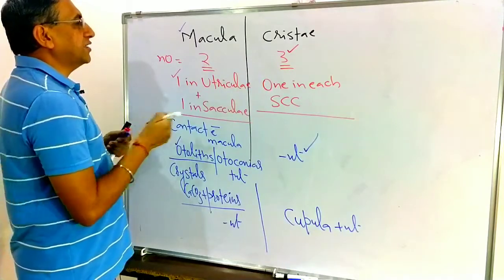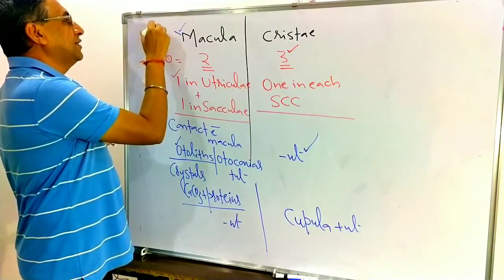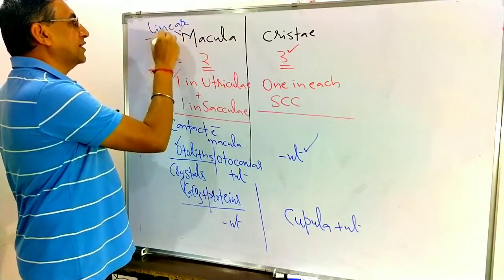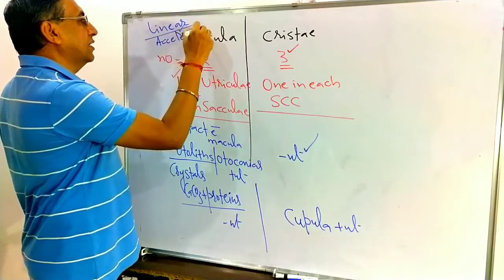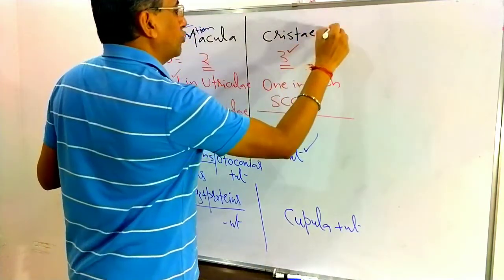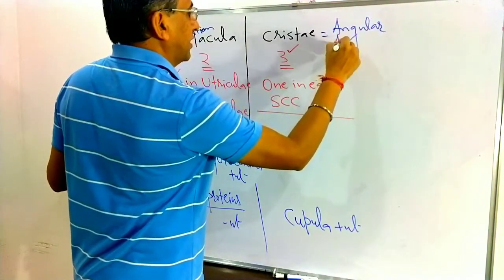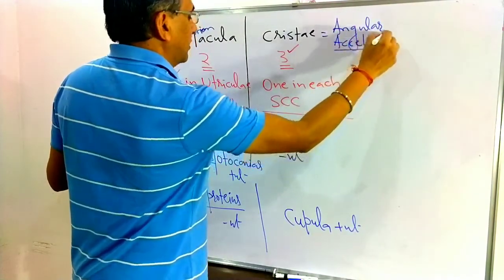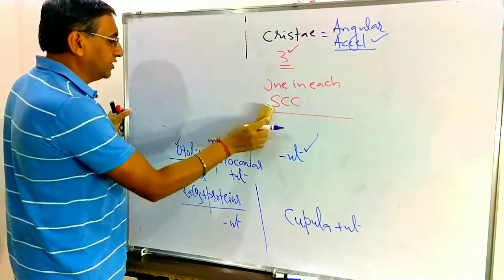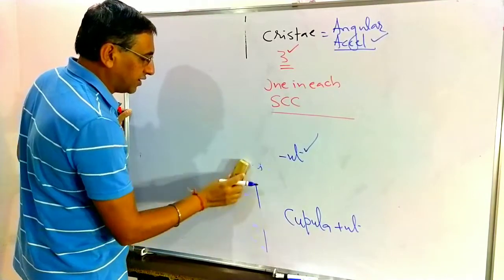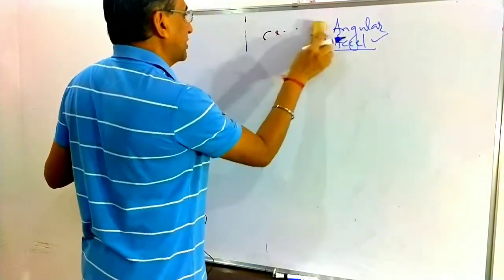If you talk about function, the maculae are related to linear acceleration, and the cristae are related to angular acceleration. You have to remember this about the macula and the crista. So these are the differences between the macula and crista. The examiner can ask a related question.